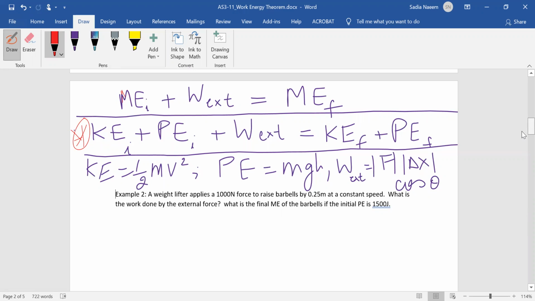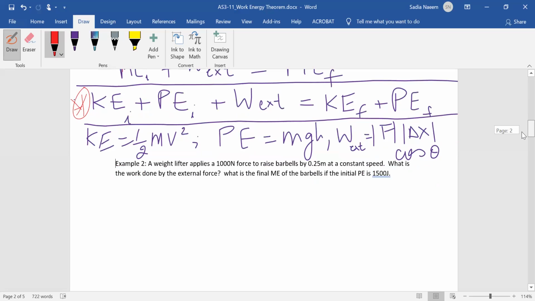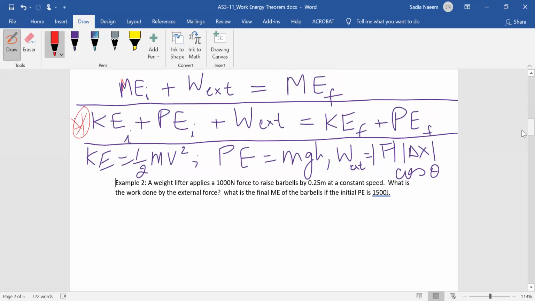Okay, you can do this problem even without looking at this equation, but I'm going to show you just so that you know how to use the formula. I will show you how to use it, and then we'll have a discussion which will reveal to you the shortcut. Those of you who are getting better can take the shortcut. All right, there are 2 things we're calculating. We're asked to calculate the work done by external force. So let's make a list of all the known and unknowns.